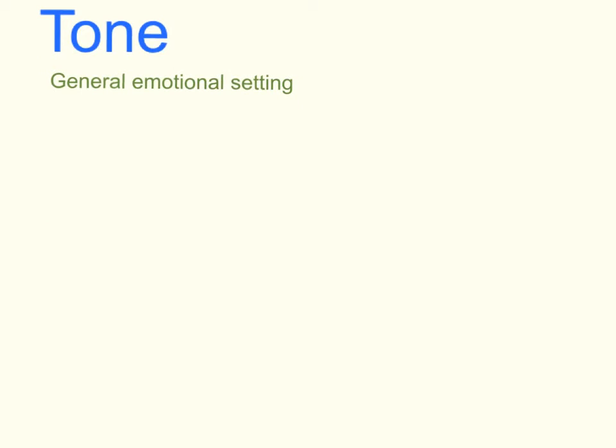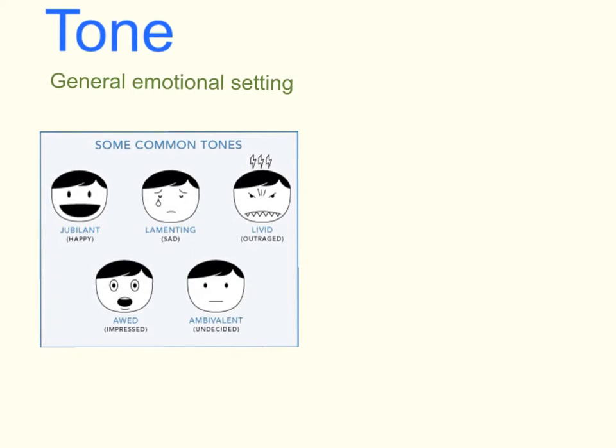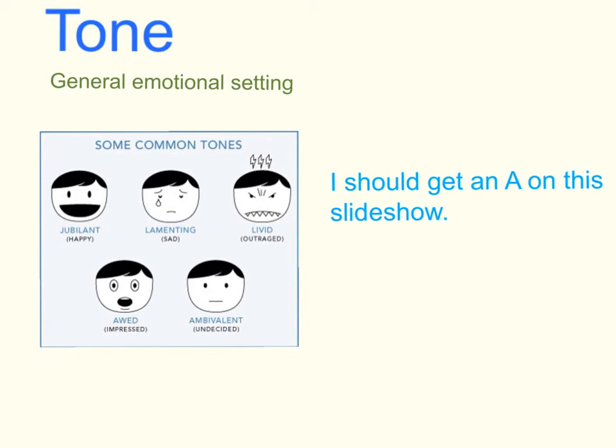Lastly, tone is the general emotional setting. There are many different emotions that tone can have. For example, in reading out this sentence, I'm going to say in a happy tone. I should get an A on the slideshow. However, if I'm sad, I can be like, I should get an A on this slideshow.